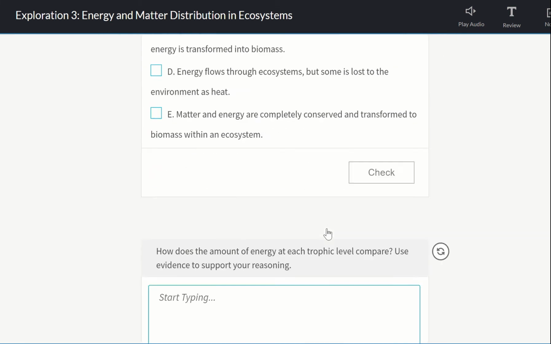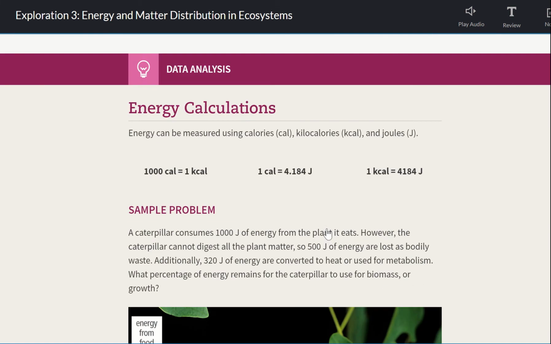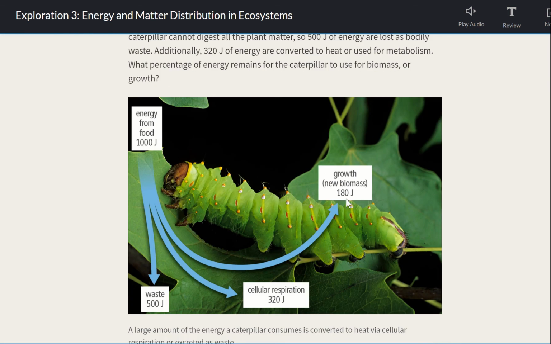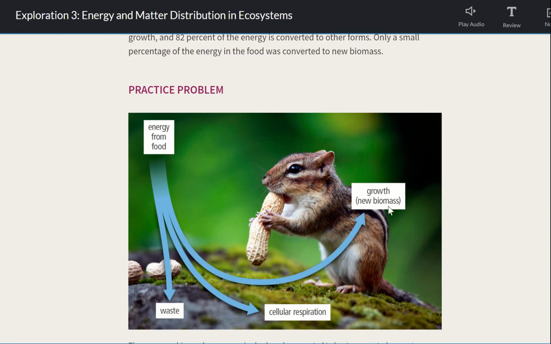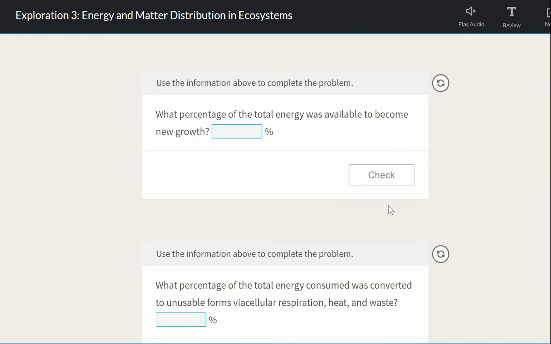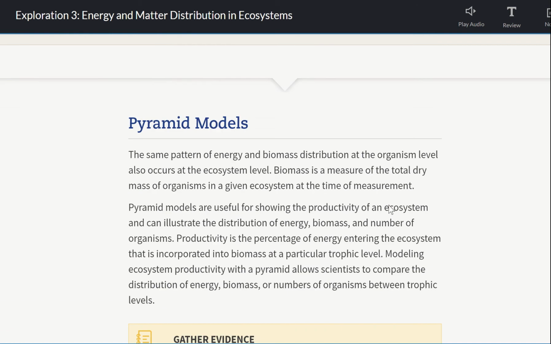So as we scroll down, really that's the part that we want to talk about. Now there's all these calculations that you can talk about with how much energy and how much biomass is going to be released. And these are things that you're going to look at when you get into higher level biology.